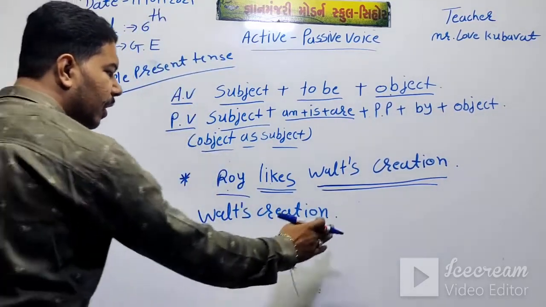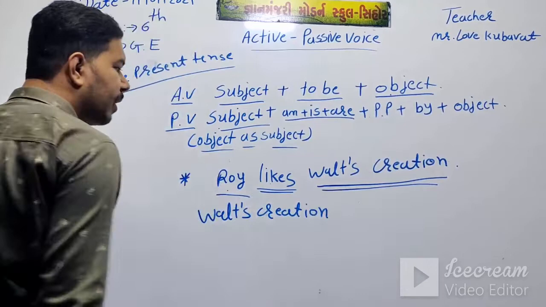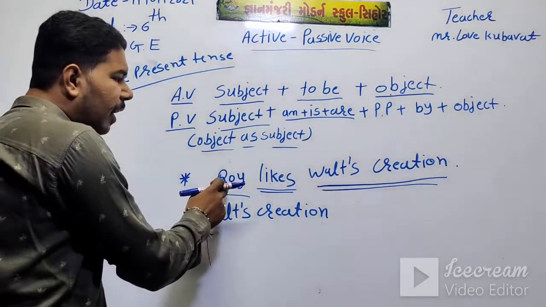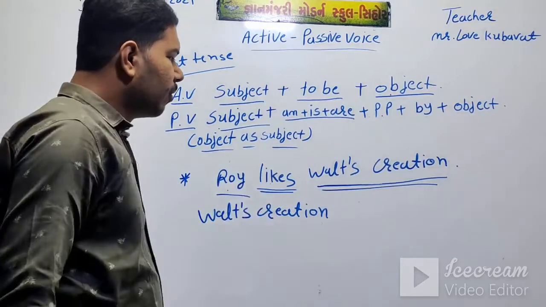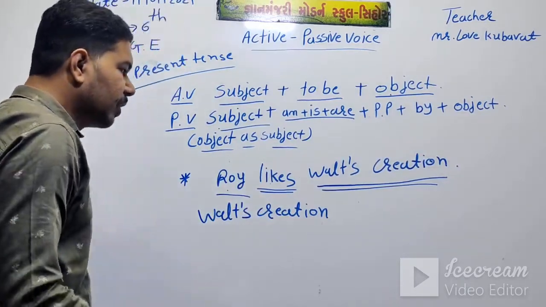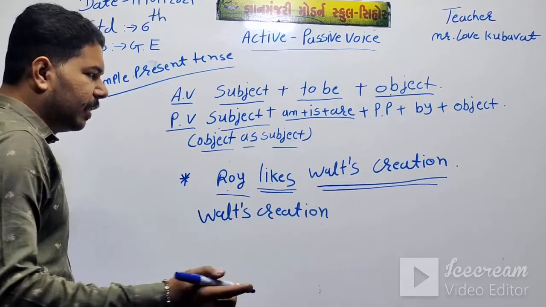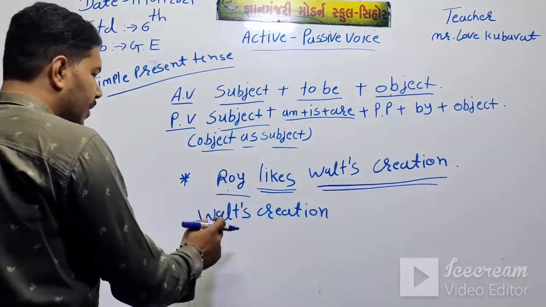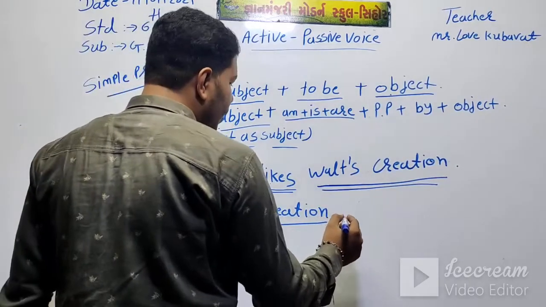How can you find that? Ask the question: Roy likes world creation. What does Roy like? Then the answer is world creation. Then world creation is singular.